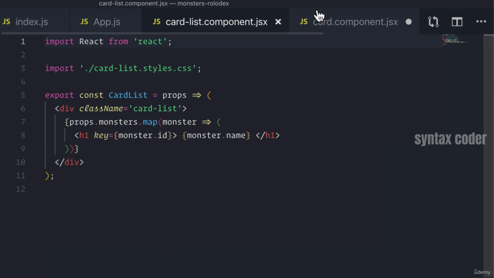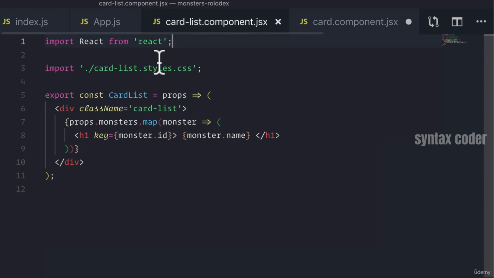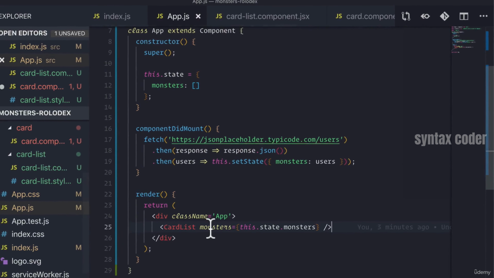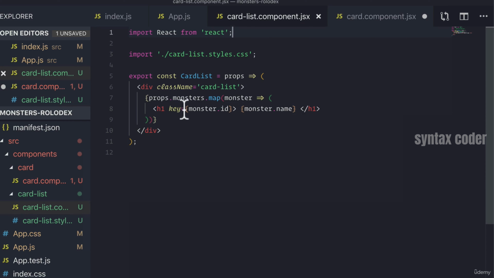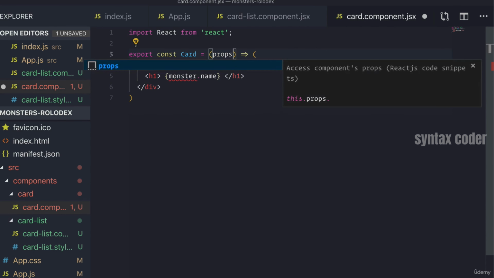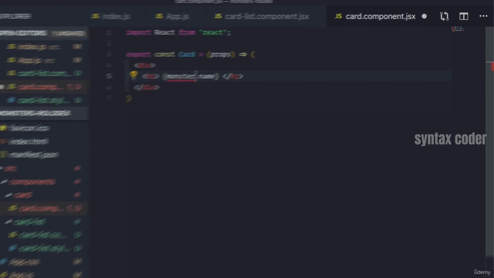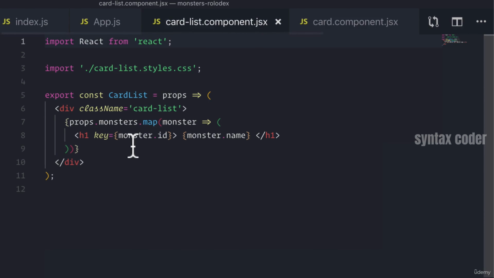Now that we know that, we no longer have access to the monster in the scope. So what we've got to do is pass that monster the same way we passed monsters into the props from our app.js, right? We passed monsters in. We're going to do the same thing, and we're going to pass an individual monster into our card component. So we're going to do props.monster here.